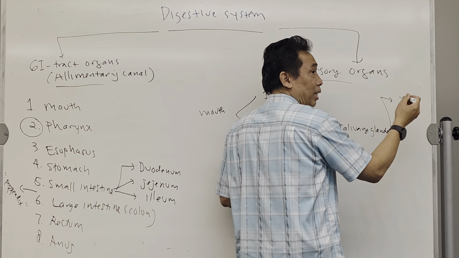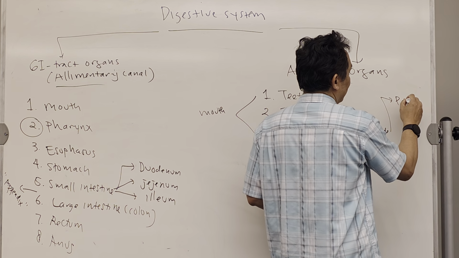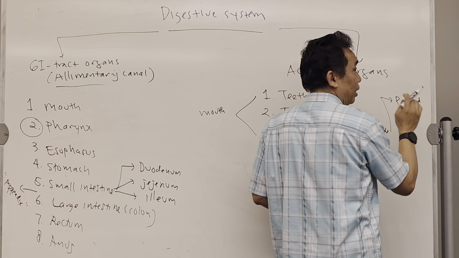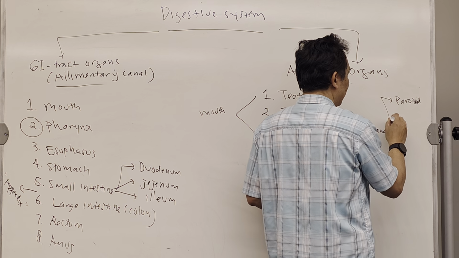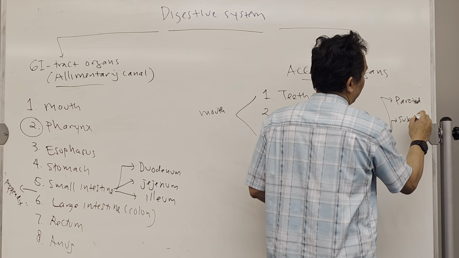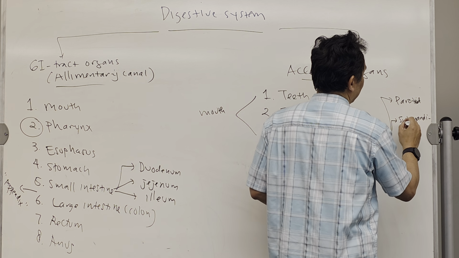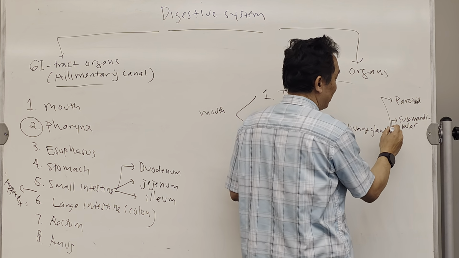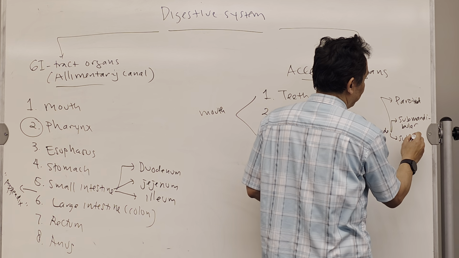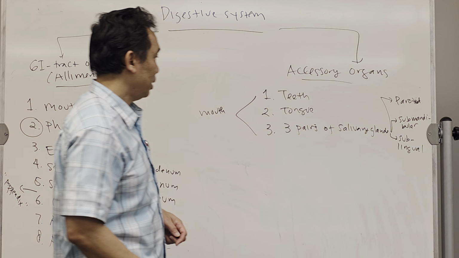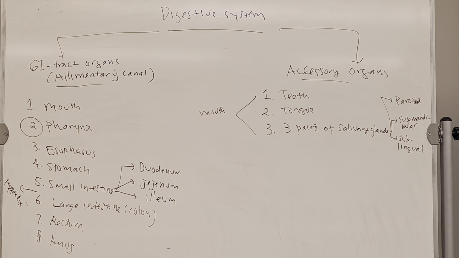So this pair is the parotid, which is under our cheek, in the cheek, and then the submandibular, under the mandible, and then the sublingual, under the tongue. So 3 pairs of salivary glands in the mouth.